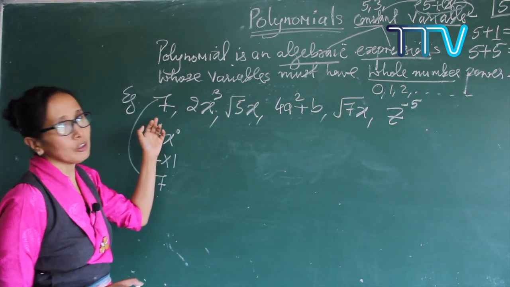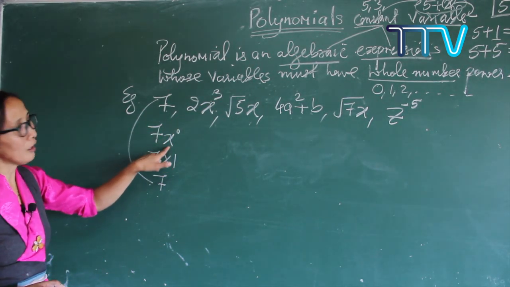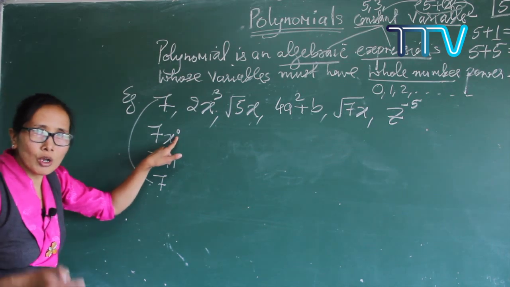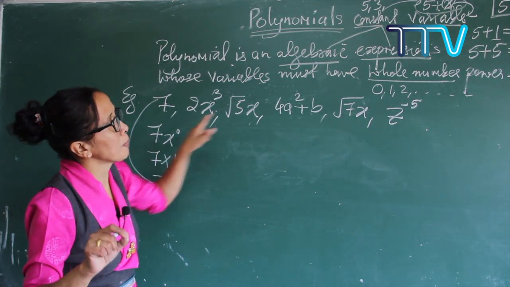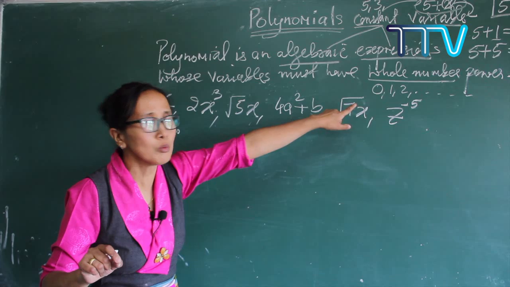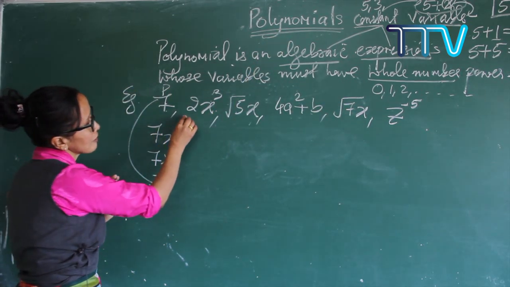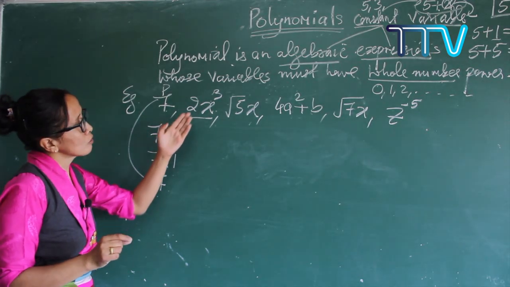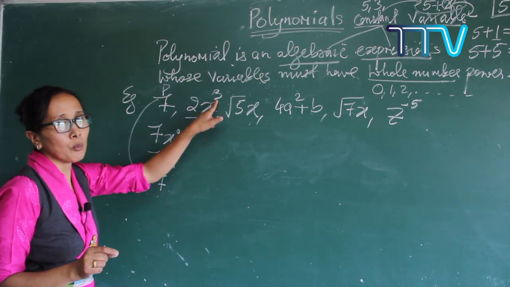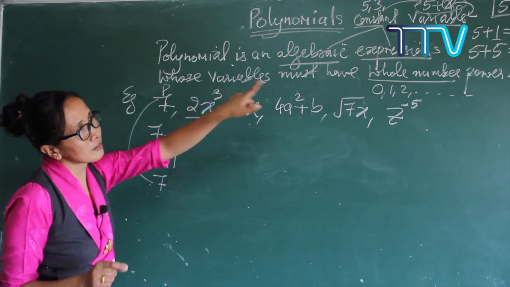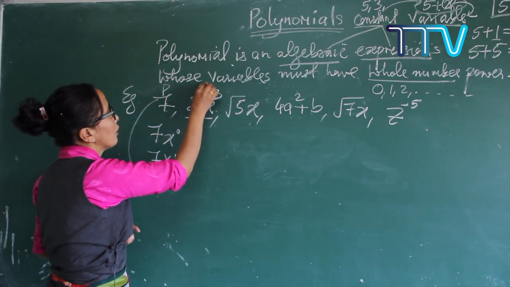So now check: is it a polynomial or not? You have to look at the variable. Variable power is 0. If it is 0, what? Whole number. And whole number means it is a polynomial. So this is a polynomial. And now come to the second one here, 2x cube. 2x cube means what? Your variable power is 3. 3 is a whole number, so it is also a polynomial.